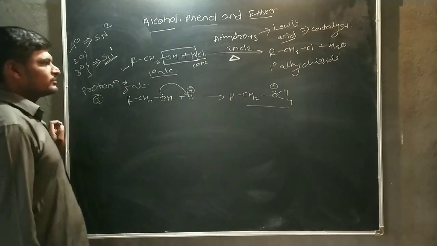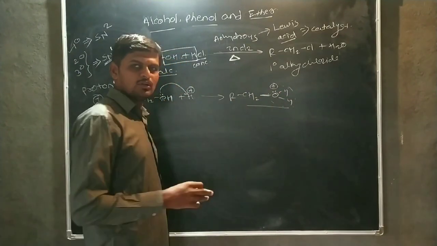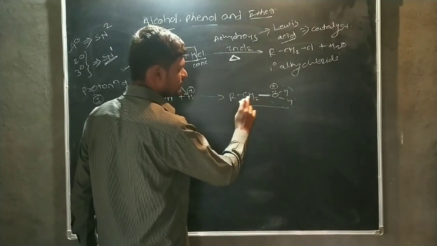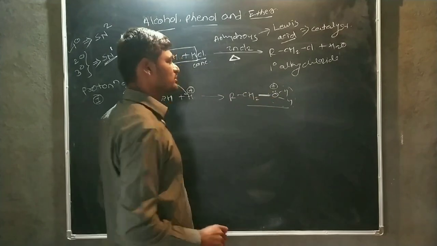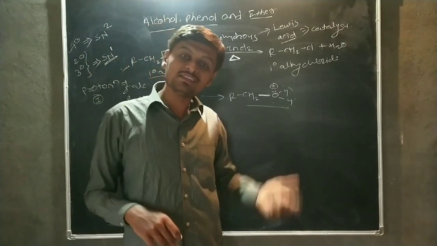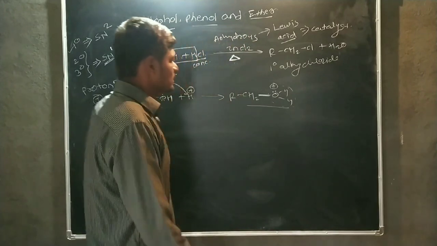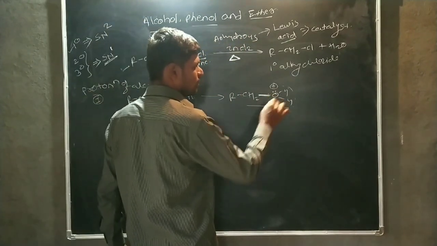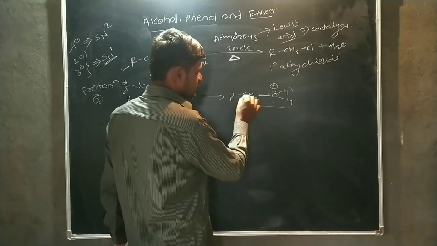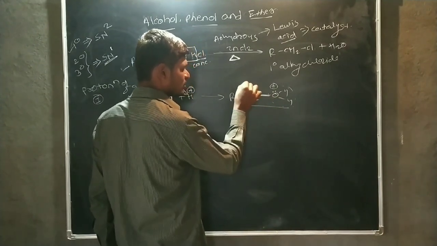Okay. Then after that, one water molecule is formed, and the water molecule is a good leaving group. Therefore, the electron pair present in the bond between carbon and oxygen atom is delocalized onto the oxygen atom. After delocalization, there is a formation of water molecule, and this water molecule should be eliminated easily because water molecule acts as a good leaving group. Then this water molecule is not removed directly because this carbon donates the electron to this oxygen atom. Therefore, this carbon atom shows electron deficiency.